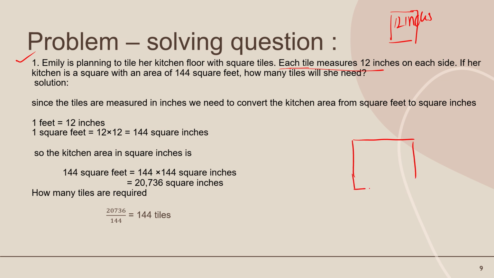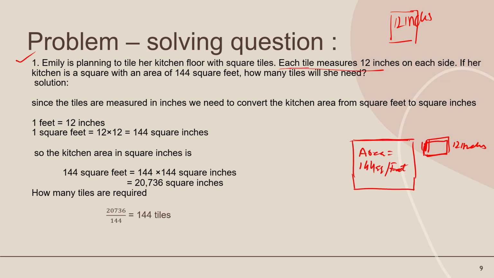Let's suppose that here is a kitchen in a square form. The total area of the kitchen is equal to 144 square feet, and the length of one tile is equal to 12 inches. How many tiles are required?